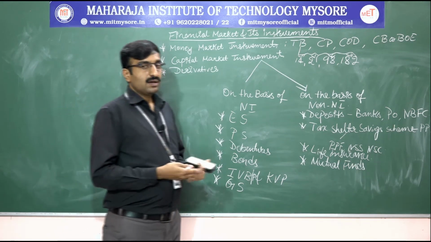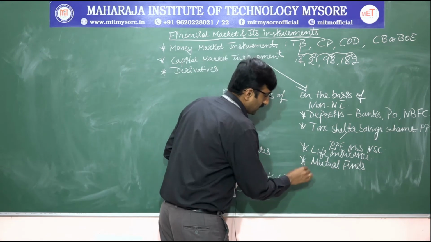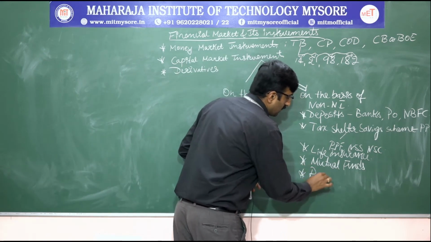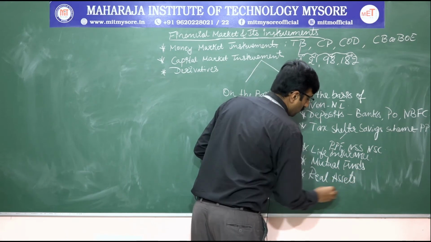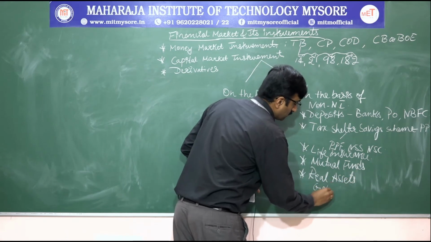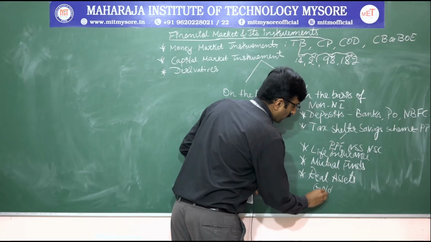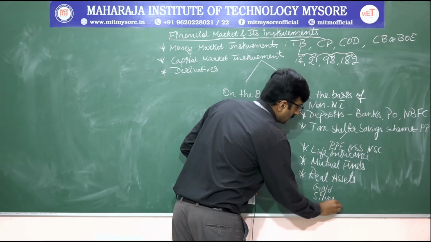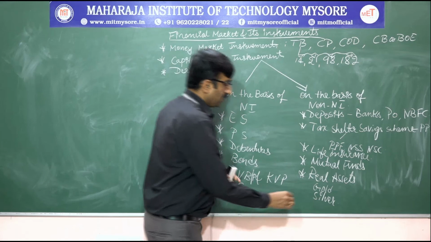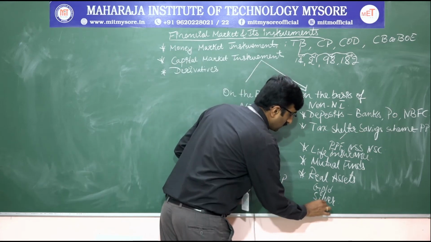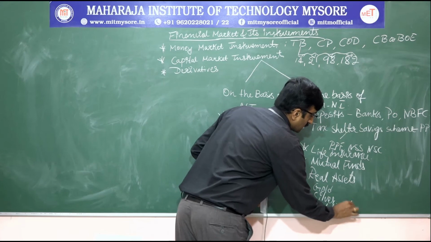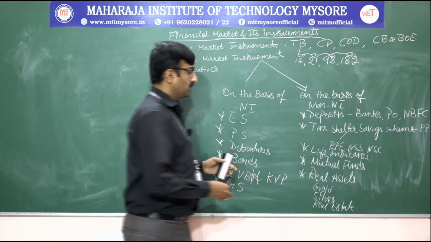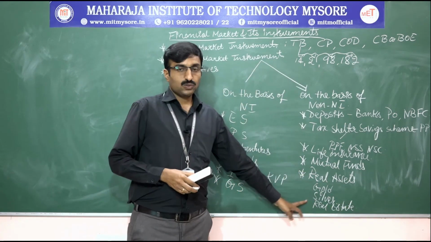Next we have real assets. Real assets include gold, silver, and real estate.